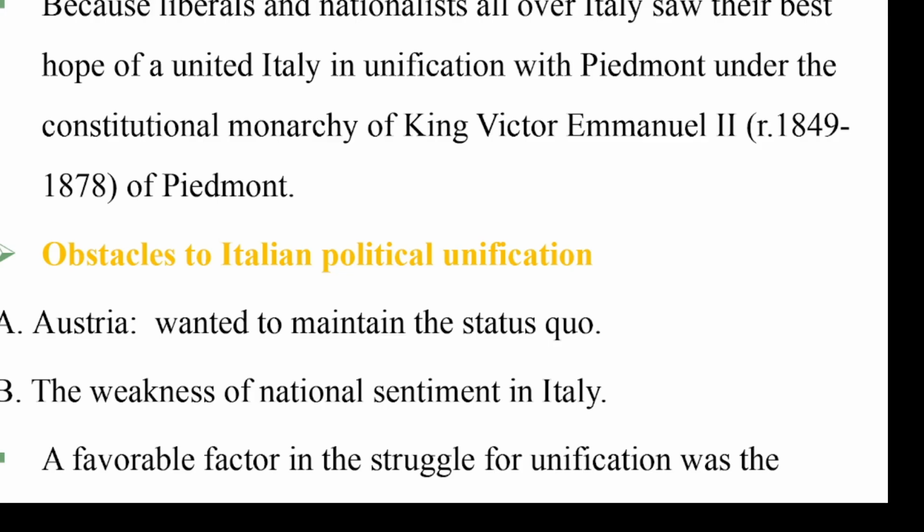One, diplomatic isolation of Austria after the Crimean War, and two, rivalries between France and Austria. This means the main factors that facilitated unification of Italy.